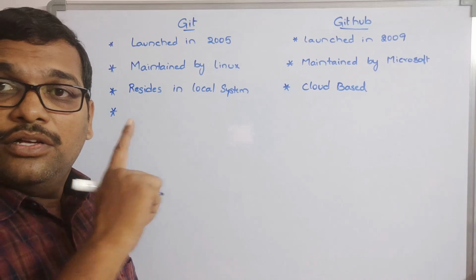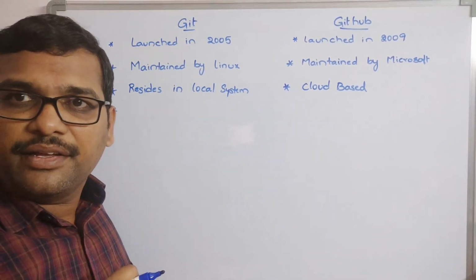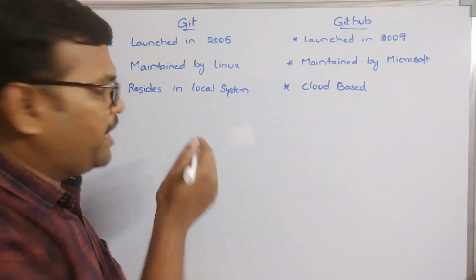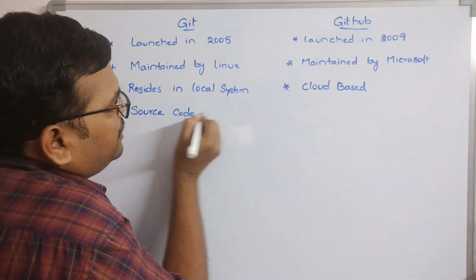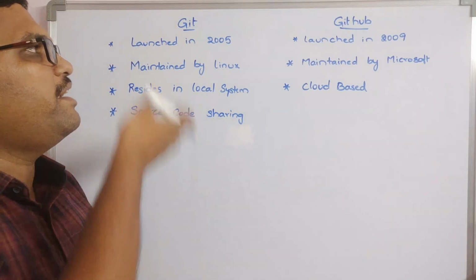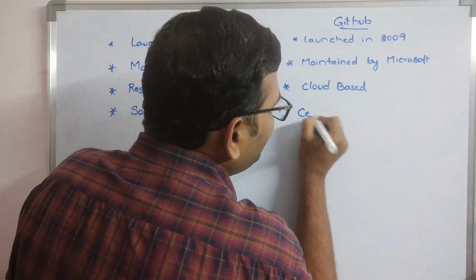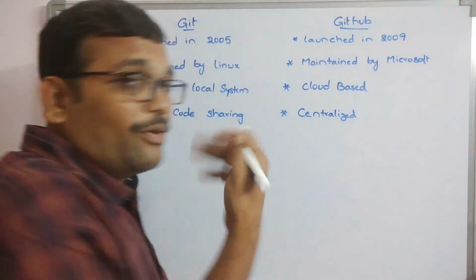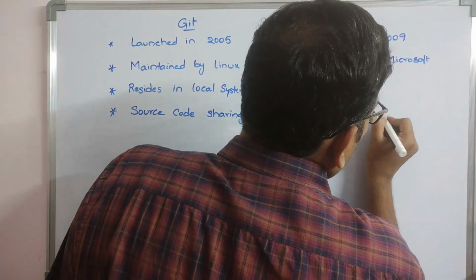Next, Git is mainly used for code sharing. The source code will be created in our local system, and GitHub provides centralized code sharing, which will be available as public, or you can make it public, right? So centralized code sharing.